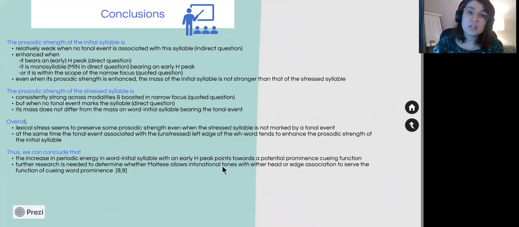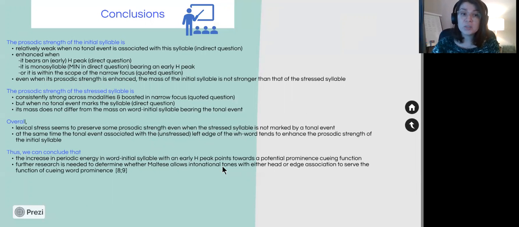The prosodic strength of the stressed syllable now is consistently strong across modalities, but when no tonal event marks the syllable, its mass does not differ from the mass of the word initial syllable that bears a tonal event. So overall, we could say that lexical stress seems to preserve some prosodic strength even when the stressed syllable is not marked by any tonal event, but at the same time, when an early H peak is associated with the unstressed left edge of the WH word, this tonal event tends to enhance the prosodic strength of the word initial